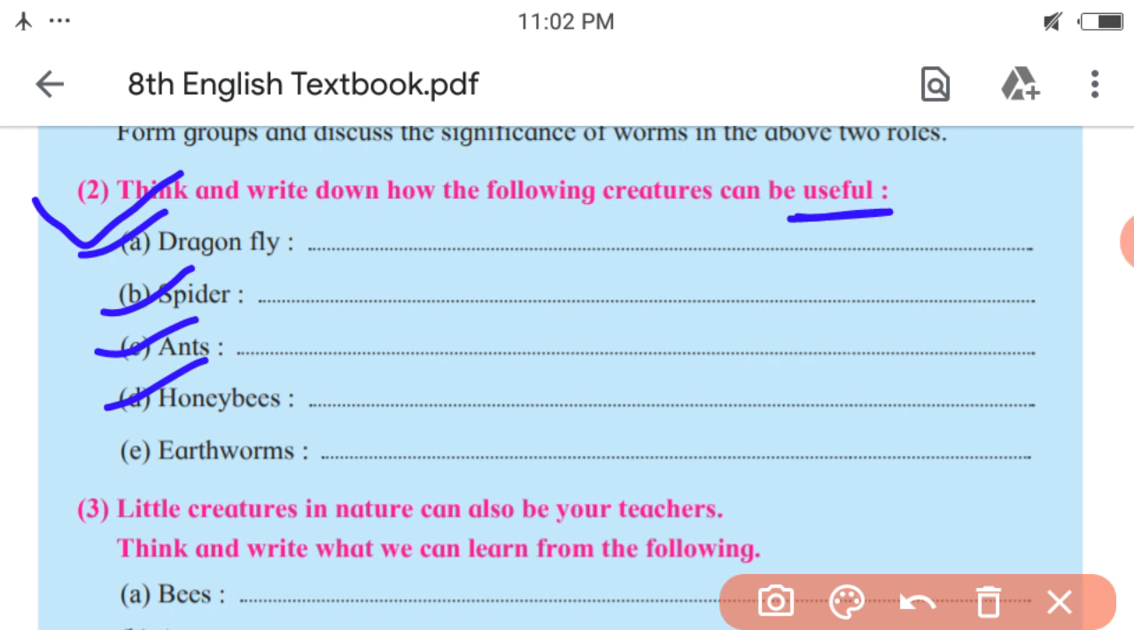Next one, honeybees. Honeybees provide honey. They also help in pollination. Next, earthworms. Earthworms loosen the soil and also they help in making fertilizer. What fertilizer? That is turning organic garbage into fertilizer. So these are the uses of these creatures. You can write the same or you can write something more than this.